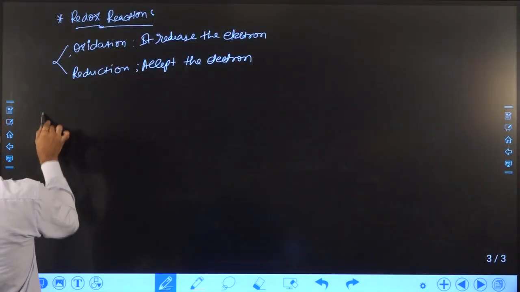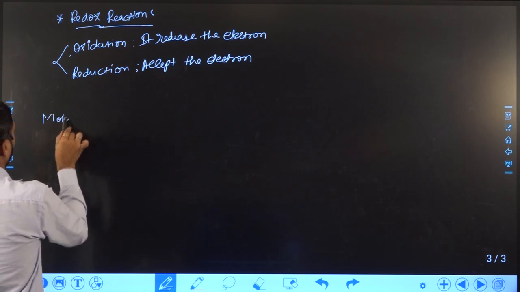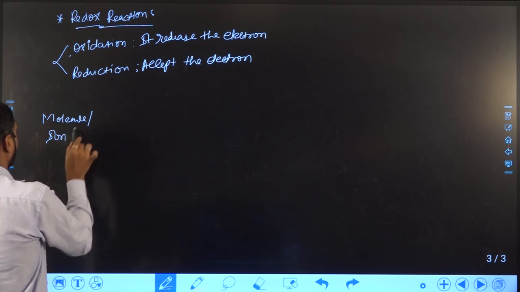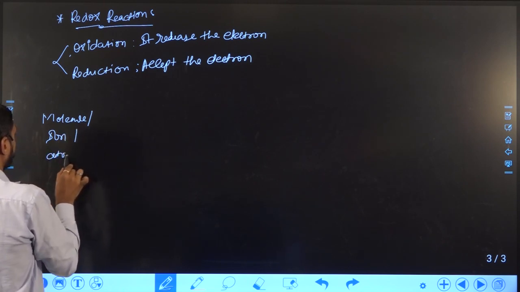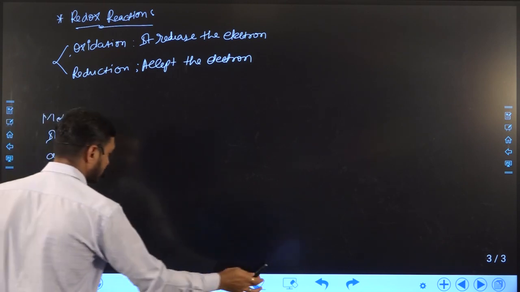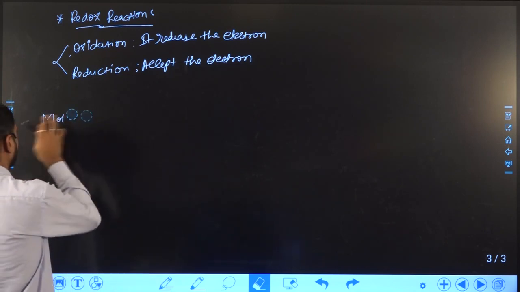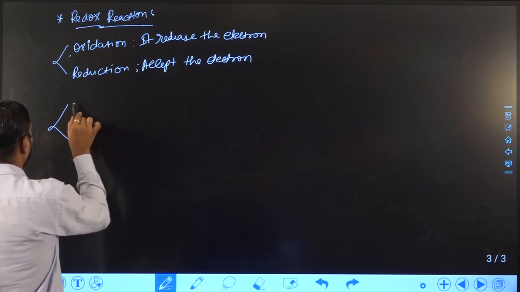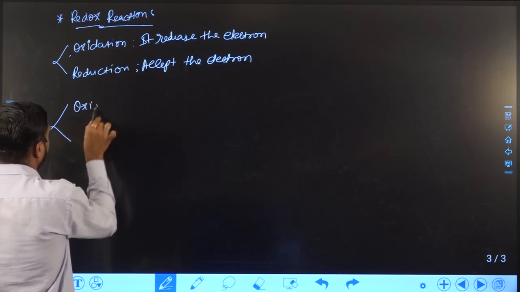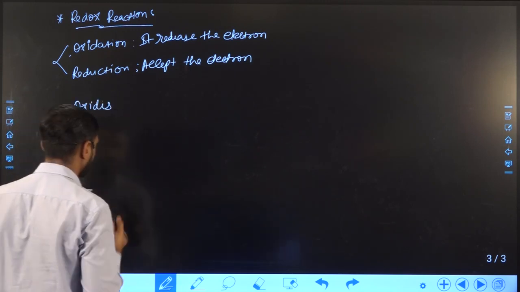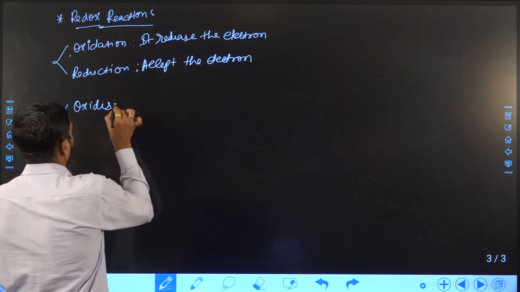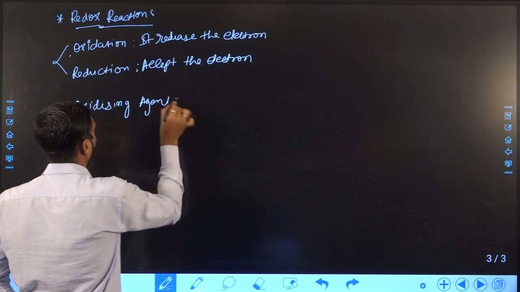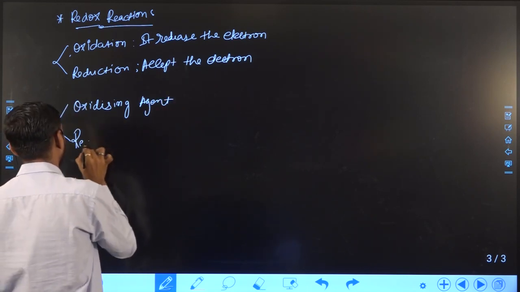If atom or ion or molecule, we can divide it into oxidizing agent and reducing agent.